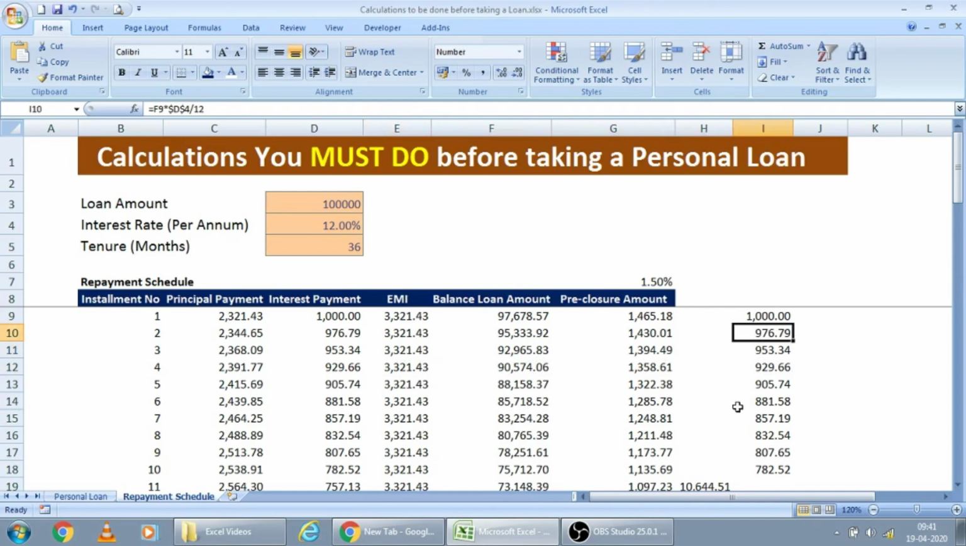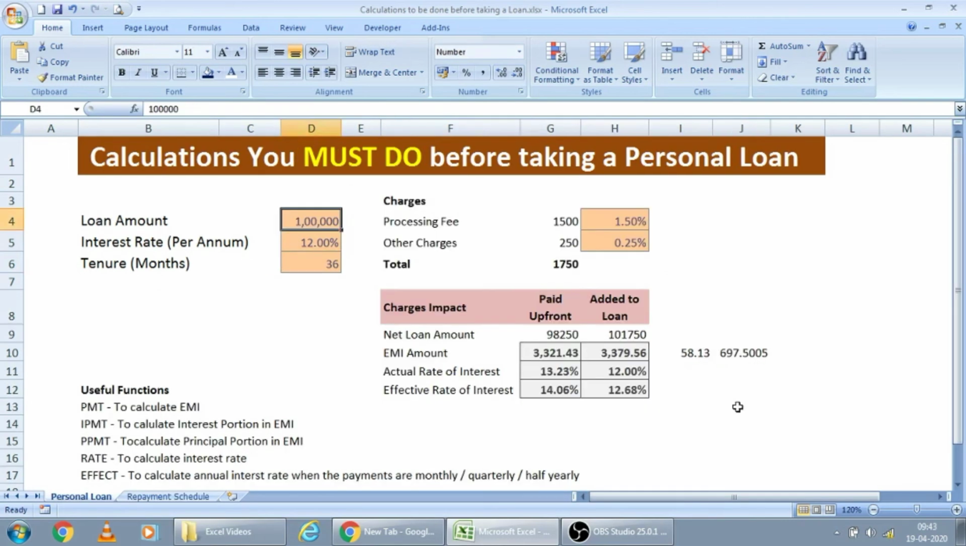These are the few important things you should know before applying for any personal loan. I am sharing this file for you in the link. The link has been given in the description box. Download this file and fill these input cells, and you will know how much is the EMI, how much is the interest rate you are paying, everything will be known.